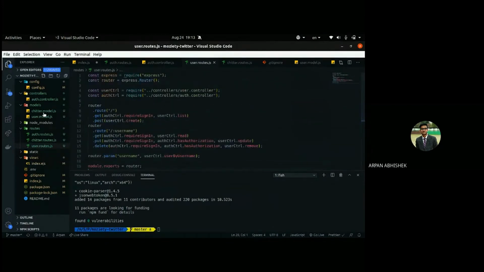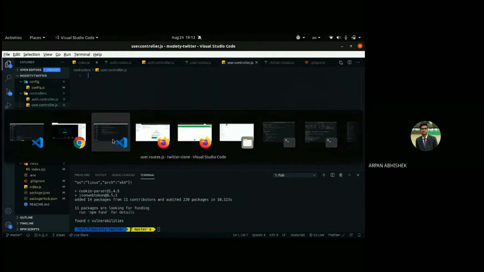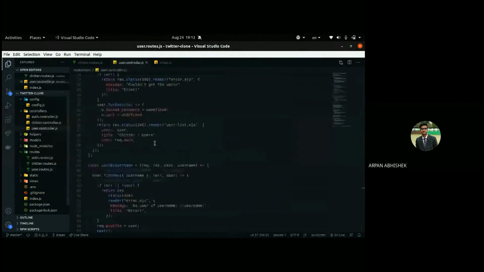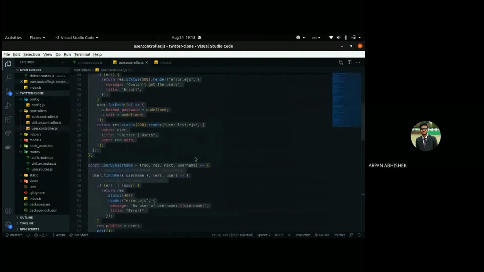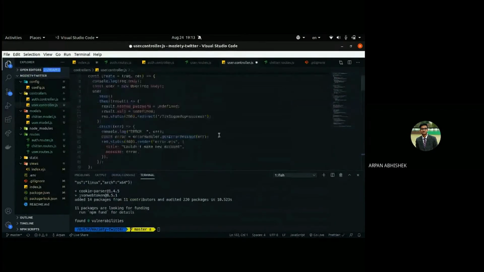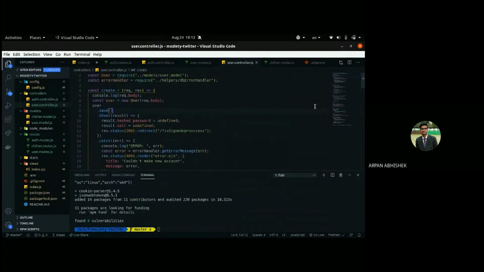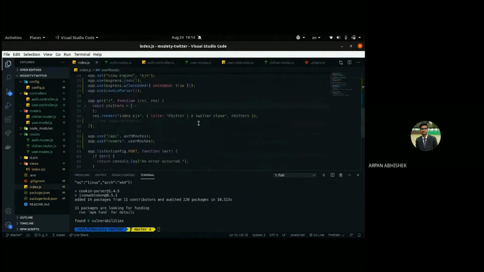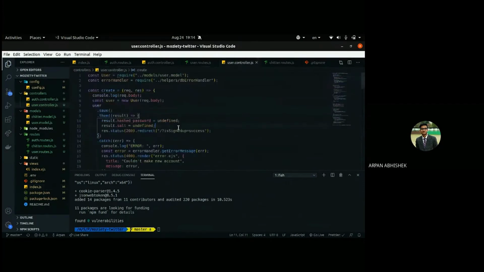And as always, let's create a user controller, user.controller.js, and copy and paste the content of that as well. So yeah, shall we move ahead explaining this code?